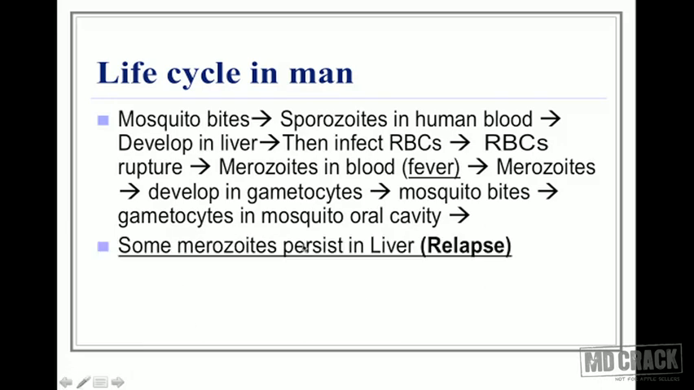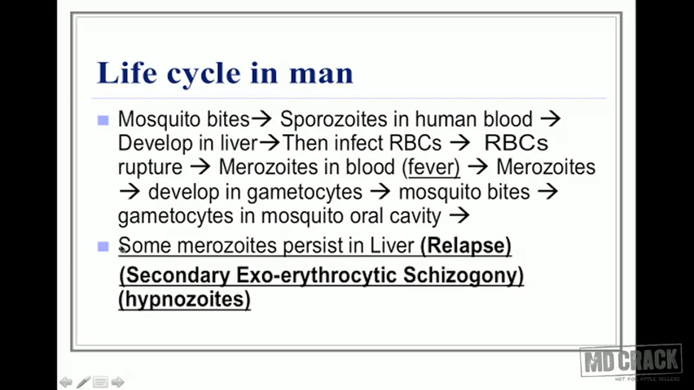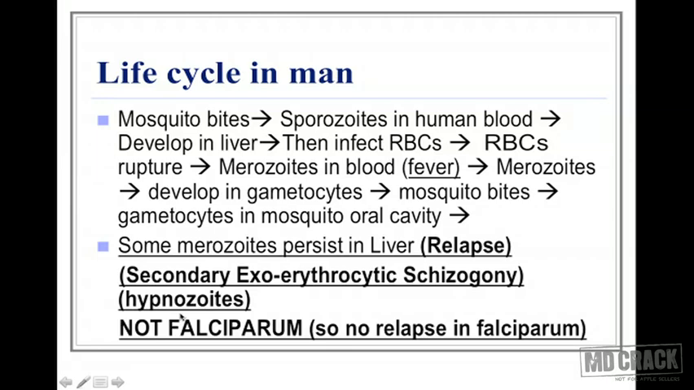Some merozoites, however, persist in the liver, and these later can multiply and be responsible for relapse. The secondary exoerythrocytic schizogony is this particular stage of merozoites persisting in the liver. As if they are sleeping in the liver, they are in a dormant stage and later they are going to multiply. So they are also called hypnozoites.